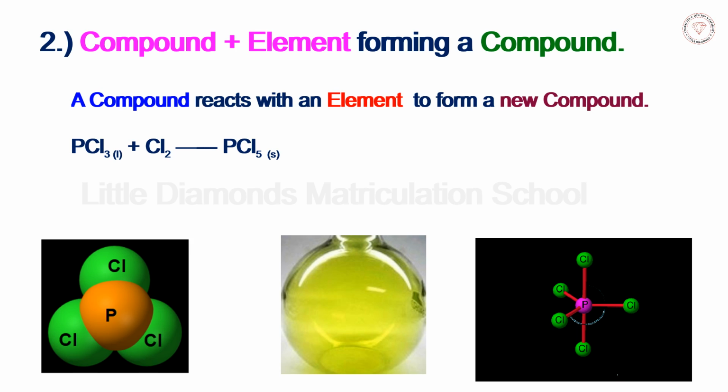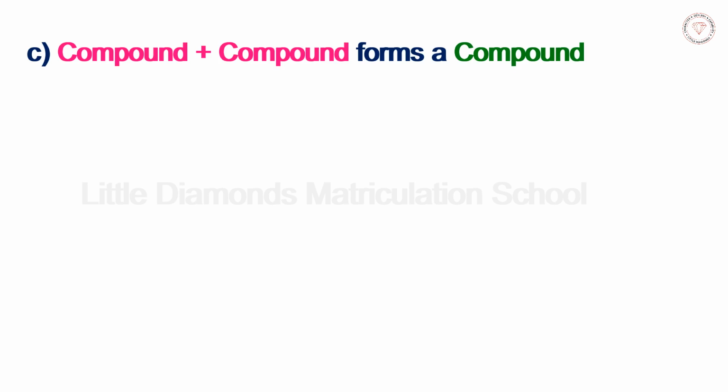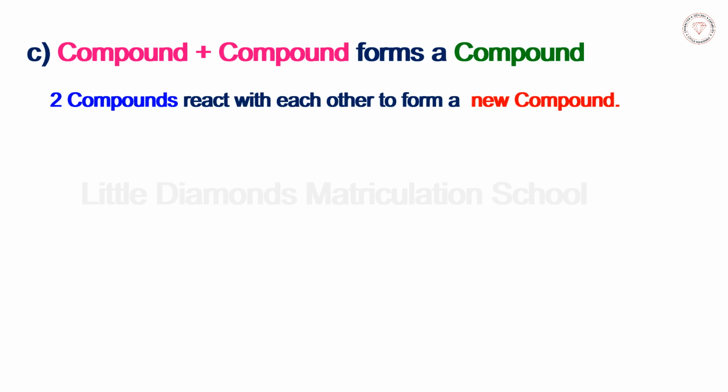Let us see the third category, wherein a chemical combination a compound combines with another compound to form a new compound. Compound plus compound giving compound. In this type of combination reaction, two compounds react with each other to form a new compound.